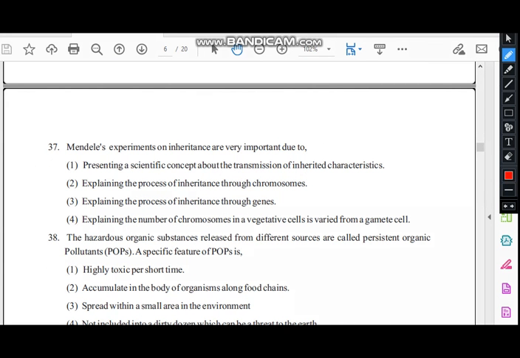37. Mendel's experiments on inheritance are very important because they presented a scientific concept about the transmission of inherited characteristics, explaining the process of inheritance through genes. What Mendel did was explain the process of inheritance through genes. He called them factors, but later it was revealed he was referring to genes. So he explained the process of inheritance through genes.